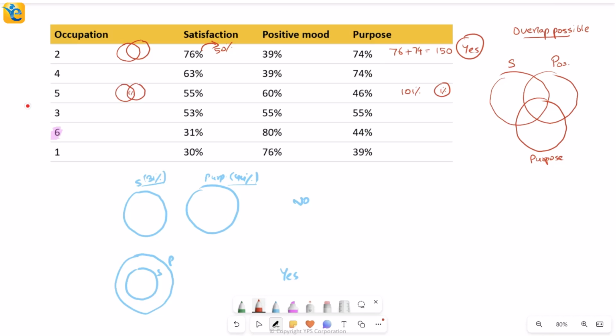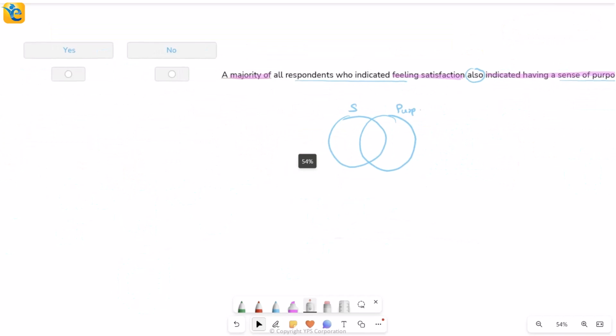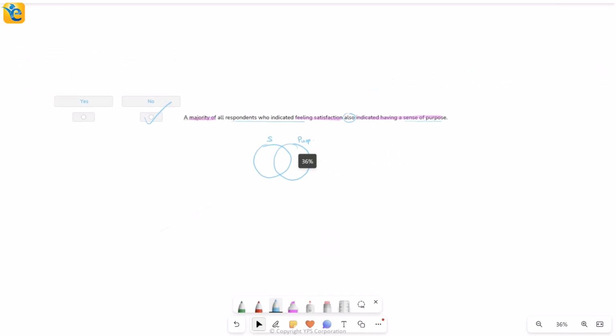If I have just that 1% overlap, my answer will be no, because it's not the majority of 55. But on the other hand, I can have half of these. What's half of 55? 27.5. Suppose I take the overlap to be 28. Then that is a possibility, and the rest of the people that will be left, I'll cover them with positive mood. So I can get yes also. So I'm getting mixed answers for these different occupations. It is happening because we had no idea about the overlap. And therefore here, when I come back, I will mark no, this is not something that I can be sure of. And this way we are done.